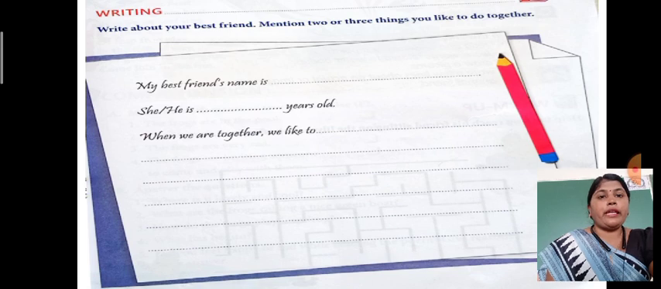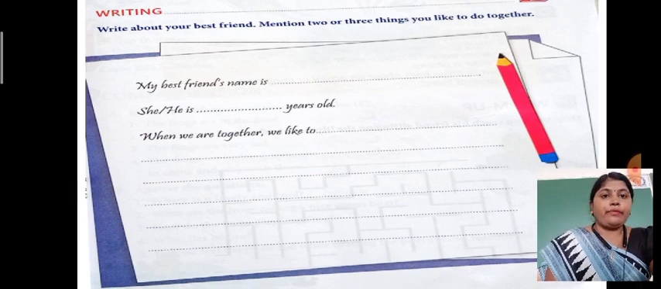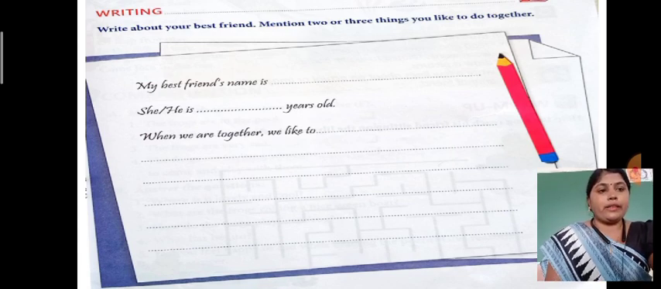Now next, when we are together, how are you going to start the sentence? When we are together, we like to... yes, you like to watch movies, play cricket, play tennis, play ludo, carom, chess, you like to eat together, you like to go on a picnic together, whatever you feel, you like to do studies together. So many things are there that you can write down. At least 2 to 3 things you have to write down, it is compulsory.